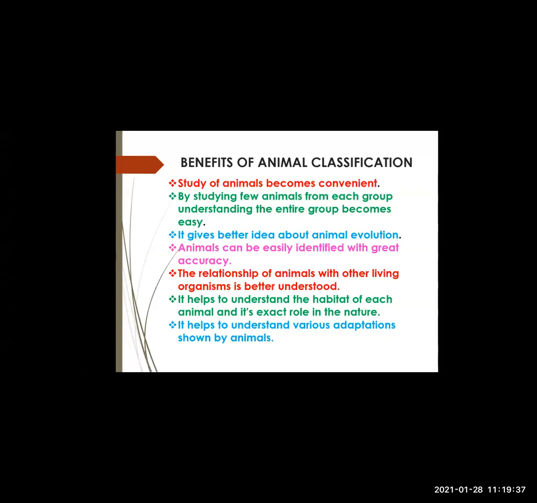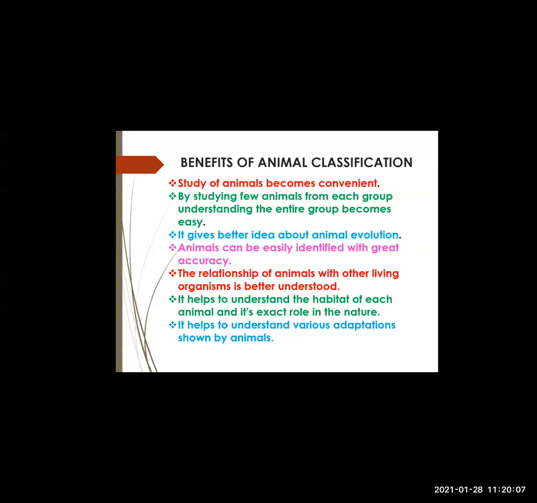Animals can be easily identified with great accuracy, isn't it? Yes, if animals are put into groups and subgroups, then there will be no confusion in identifying them. There will be accuracy in their identification. We will not go wrong. Okay. Next, the relationship of animals with other living organisms is better understood.